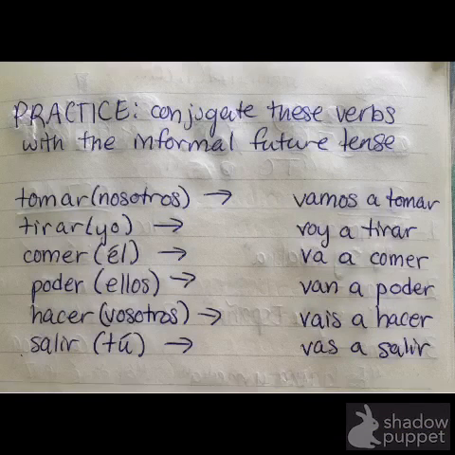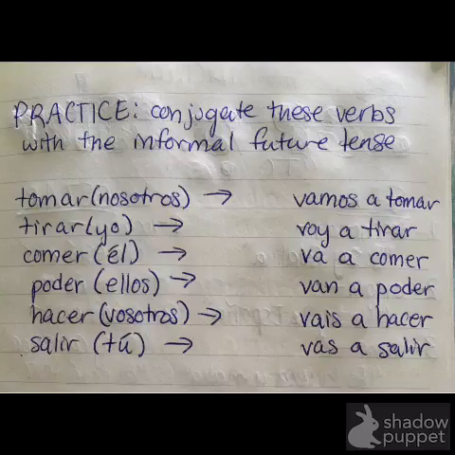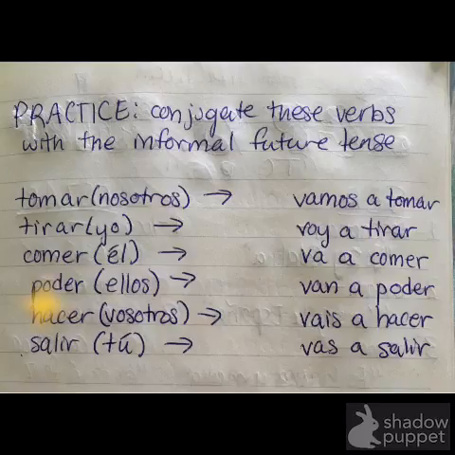Okay, so for tomar in the nosotros form, it's vamos a tomar. For tirar in the yo form, it's voy a tirar. So we are going to take, we are going to ingest, and I'm going to throw. Comer for él is va a comer. He is going to eat. Poder for ellos is van a poder. They are going to be able to.